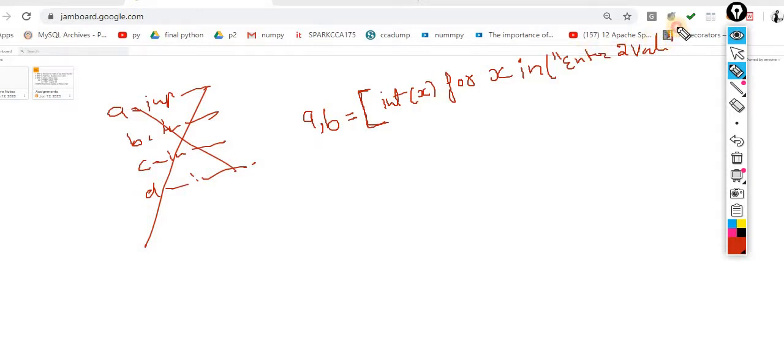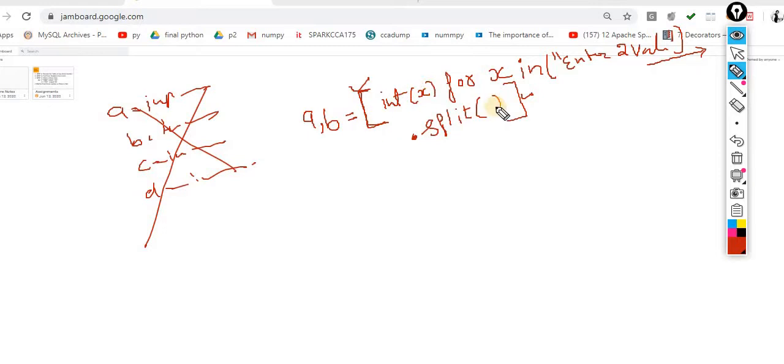This is in continuation. What I am writing here is dot, keep this point in mind, this is in continuation, dot split. Okay, split, that's it. And you have to close this, open this, close this.